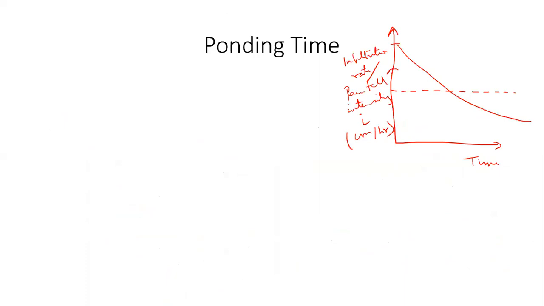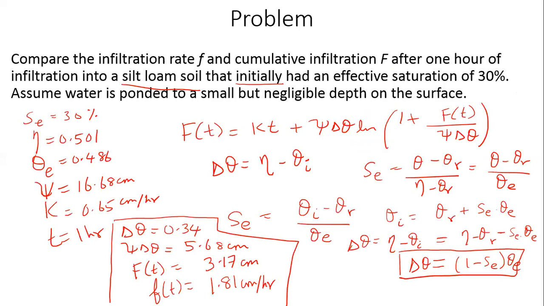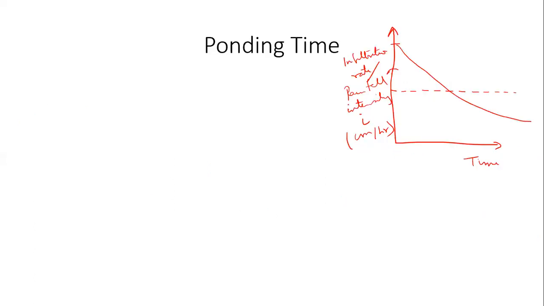Initially, when the soil is completely dry, the effective saturation would be even lower. Se would be very, very close to 0. That is when your suction head is highest. If suction head is highest, then your infiltration rate is highest at that time. As time goes on, when the soil becomes more and more saturated, when that effective saturation starts to approach 1, then your infiltration rate will also decline, because your suction head is also going to decline, right? So that is why this infiltration rate is changing as a function of time.